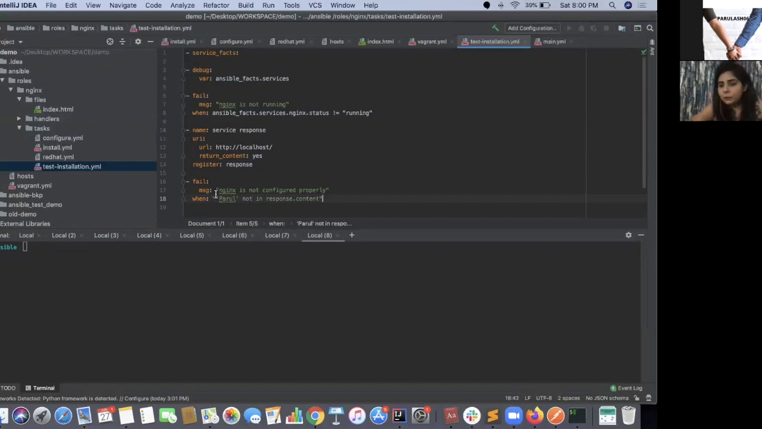Or you can write any word to just test that the HTML you are pushing and what is already there are the same. You can also use stat, file stat, etc. But it's good to use this. For now, for this use case, you can continue using this.